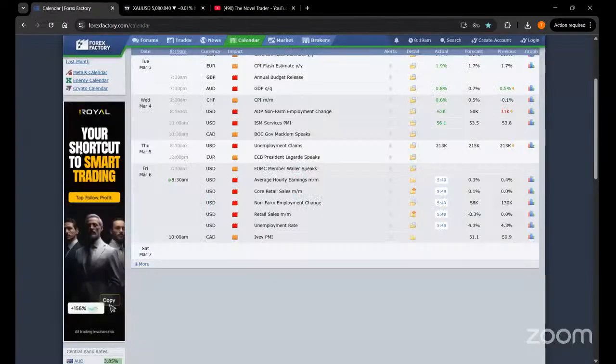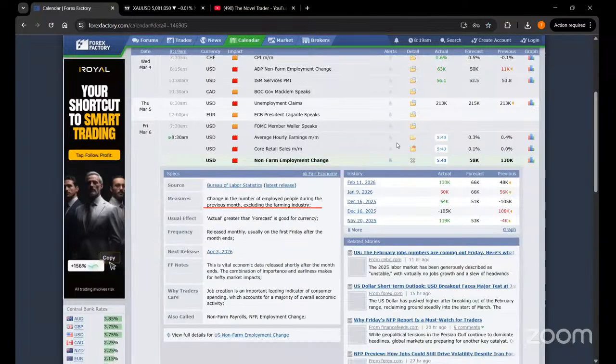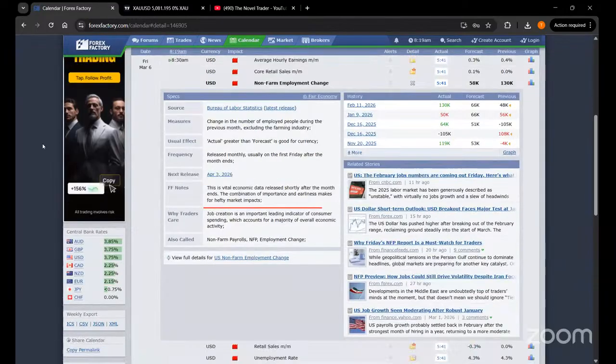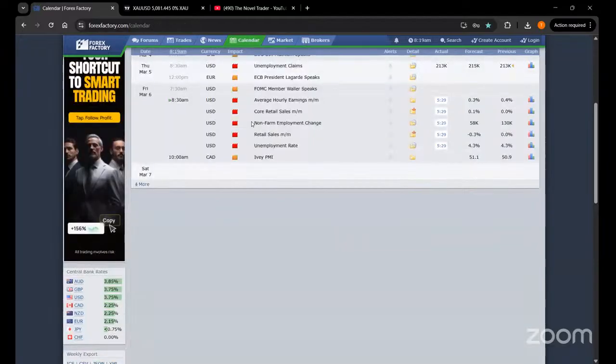Okay, the second news we are going to discuss is the non-farm employment change. You can click on the red folder box and you will see why traders care, because job creation is an important leading indicator for consumer spending, which accounts for a majority of overall economic activity. So this is a very directly correlated news for the US dollar itself. The forecast over here is 58K, but if it's better, then you will see the US dollar will go up and the gold will go downside.